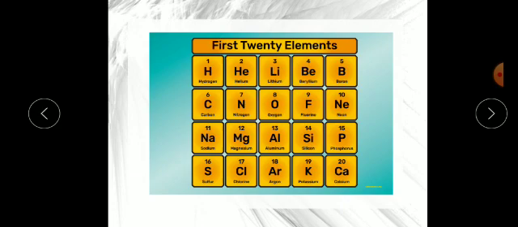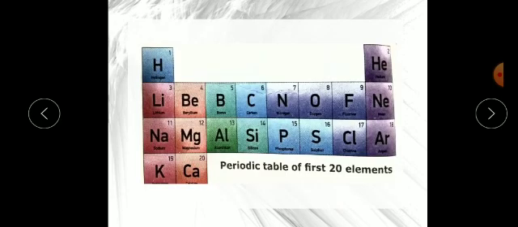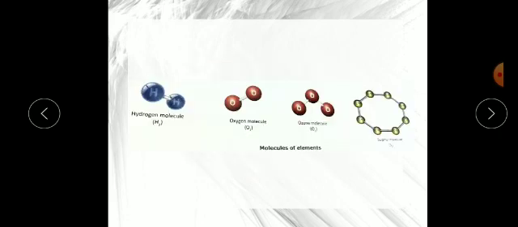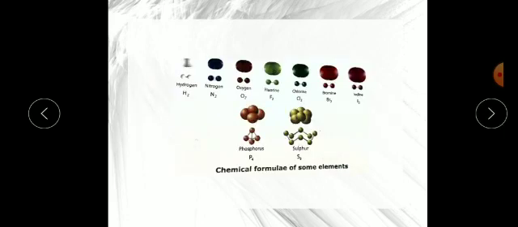No other element is mixed in, so all these elements are pure substances. The same is true for molecules: hydrogen, oxygen, nitrogen molecules are all made up of a specific number of similar atoms.